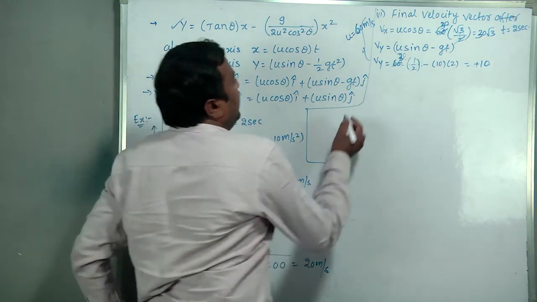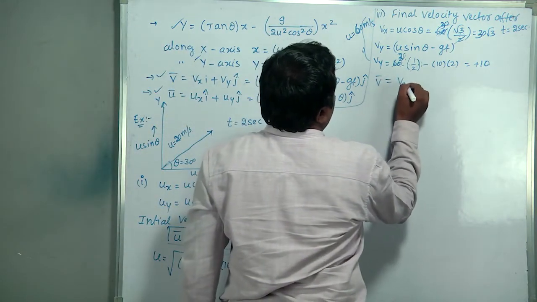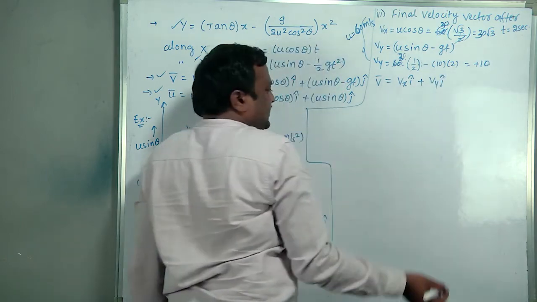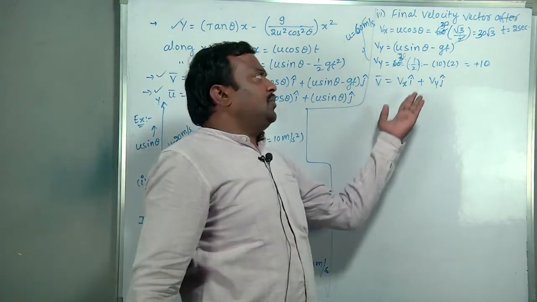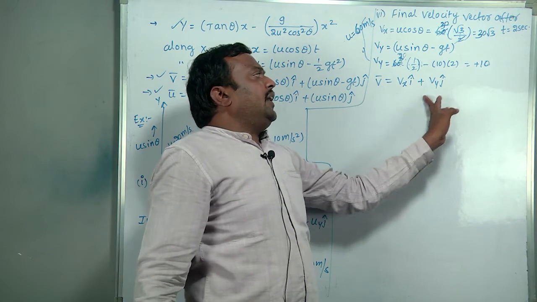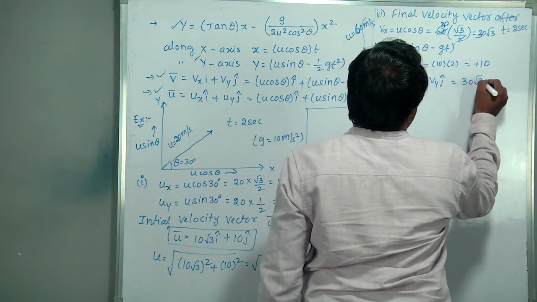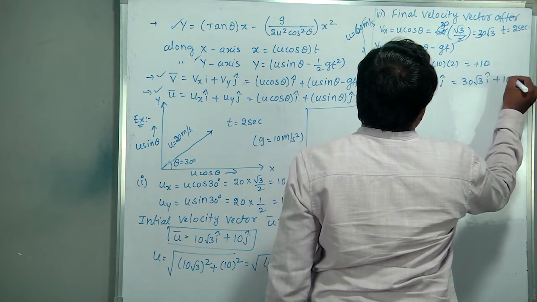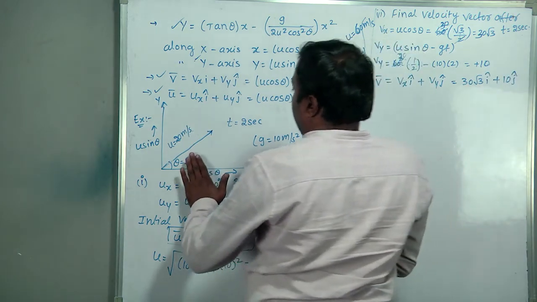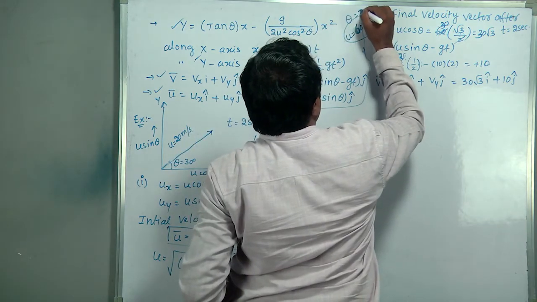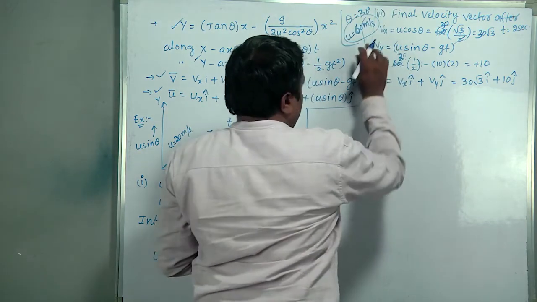So the final velocity vector v bar equals Vx i plus Vy j. It is also possible to write it in vector form: 30 root 3 i plus 10 j cap. Here u is taken as 60, theta 30 degrees, for this data.